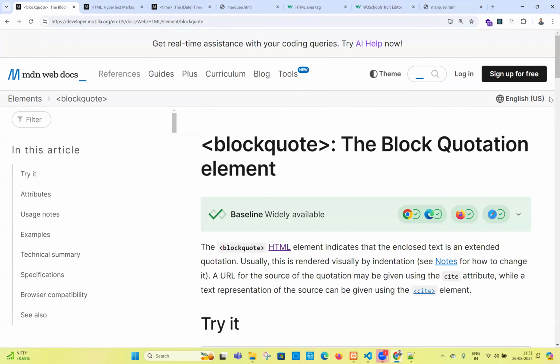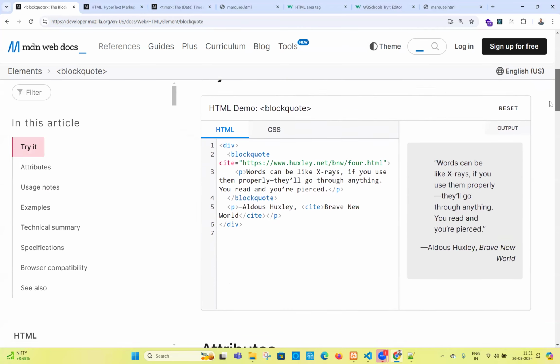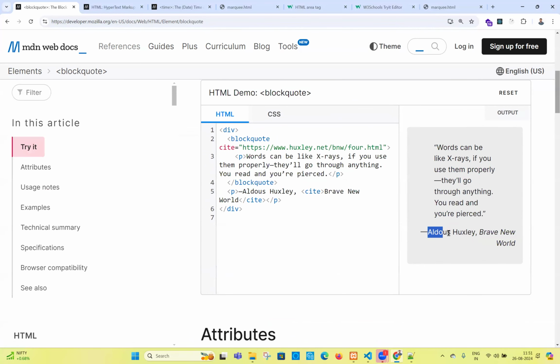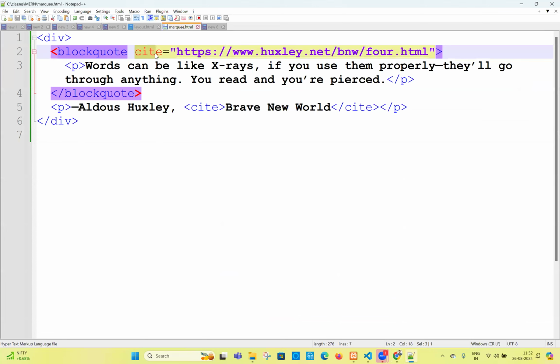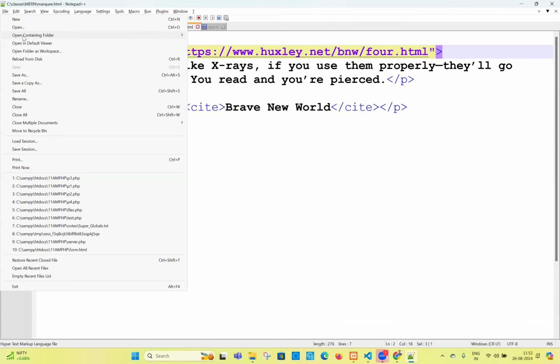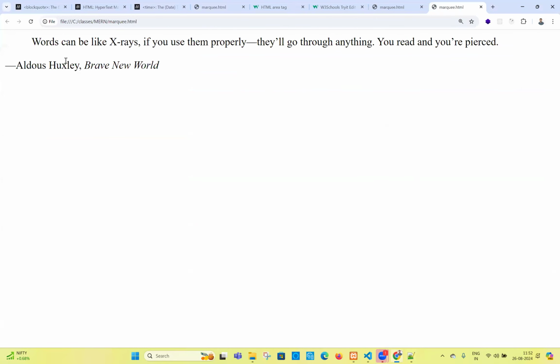Okay. Maybe if you can go down, click on the tag. Just understand this. You see, there is some person's name and something like this. So this is what blockquote is. That information they're writing like this in the paragraph tag, right? So if you copy the same thing as it is, you will get the preview like this. Blockquote is a tag with a cite attribute. So this is the thing, and preview the output. If you preview the output, it will be like this only. All right, can you see blockquote will be like this?